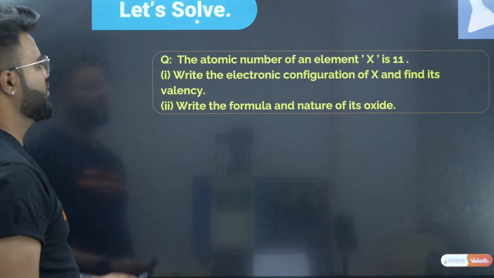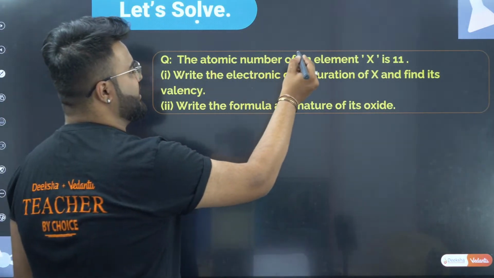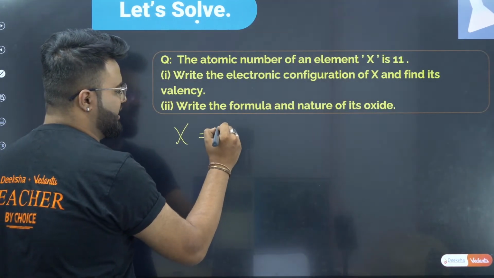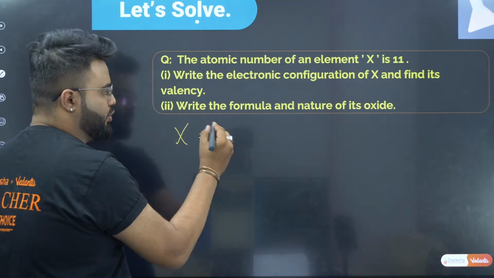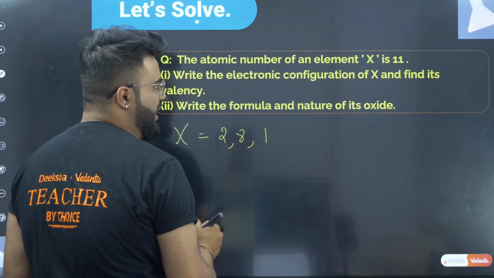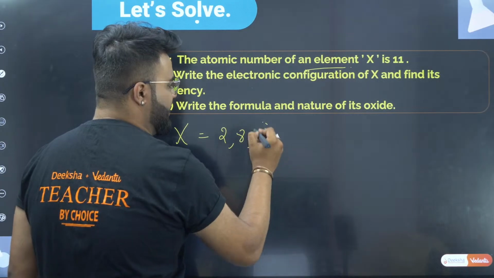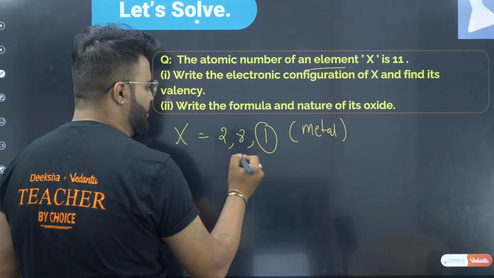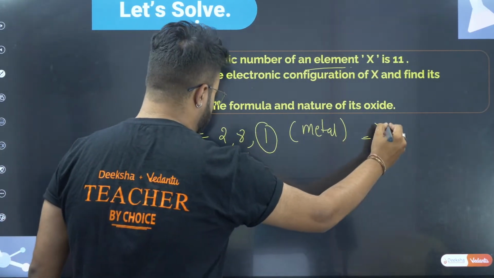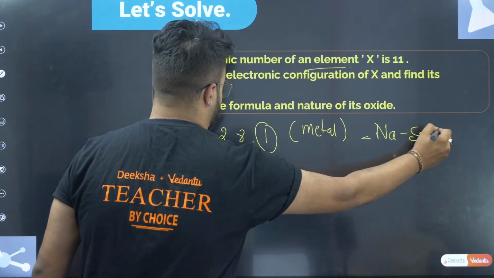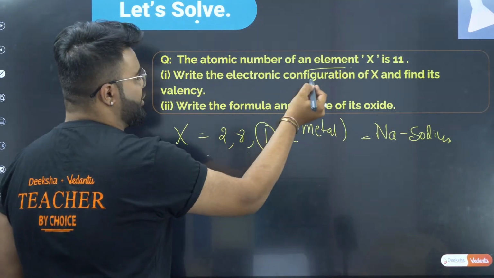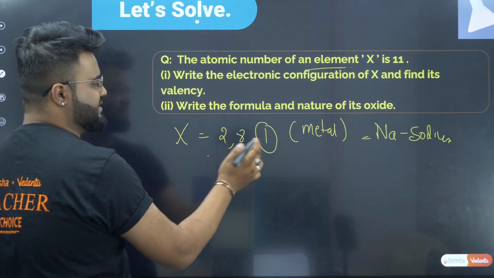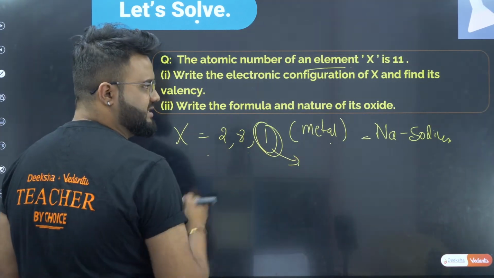Now coming back to the next question: the atomic number of an element X is 11. Atomic number 11 means the electronic configuration is 2, 8, 1. The valency is 1, so we can conclude that it is a metal, and it is sodium metal. Write the electronic configuration of X, that is 2, 8, 1. Find its valency. Valency is 1, so it is a metal.